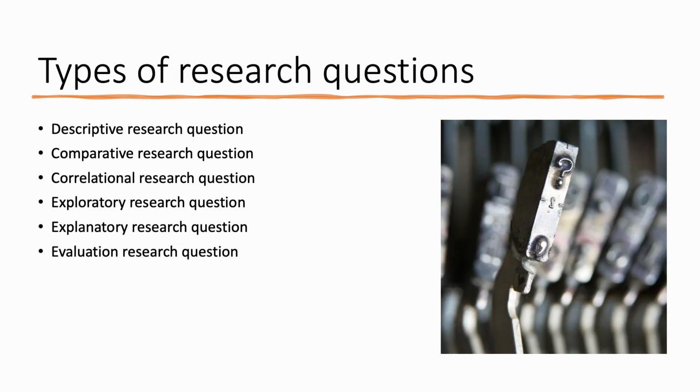In terms of what you would look for in research questions, there are different types of questions that you can ask. Some of these questions are straight descriptive questions. Others are going to compare what is this versus that. We might want to correlate, explain, explore, or evaluate. Each of these types of questions you might want to look at individually. So in your brainstorming, you might want to start with all of your descriptive questions and brainstorm all of those down and move from one to the other. But if this is a brainstorming exercise, you might want a little bit more freedom and not the structure of each of these types of questions.